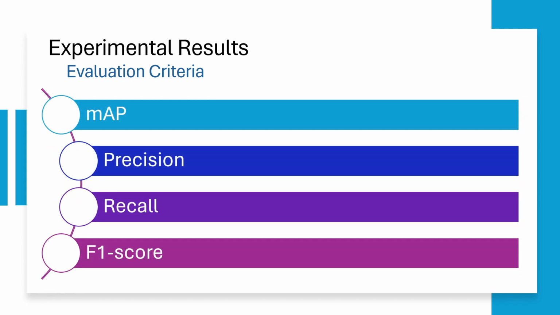In evaluating the models, we have used the following metrics: the mean average precision, which measures the agreement between the model's predicted bounding boxes and the ground truth annotation; precision, which quantifies the accuracy of positive predictions made by the model; recall, which measures the model's capability to capture all relevant objects in the image; and finally, F1 score, which provides a balanced measure of the model's performance considering both false positives and false negatives.